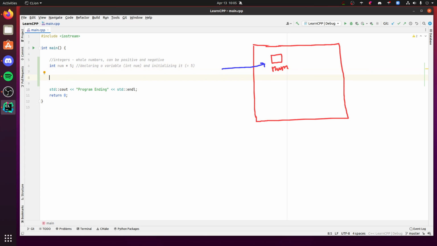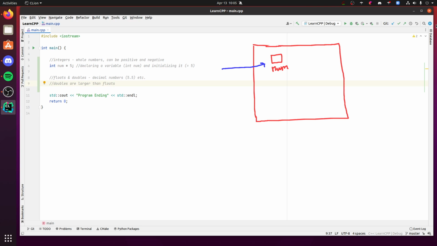So what about decimals? We have two kinds for decimals. We have floats and doubles. And these are decimal numbers. Not like base 10 decimal. I mean like with the decimal point, like 5.5 for example. For our purposes, we're going to treat them pretty much the same because they look the same, but doubles are larger than floats.